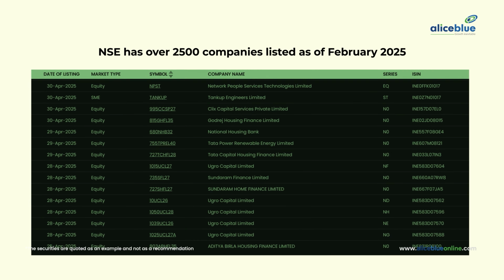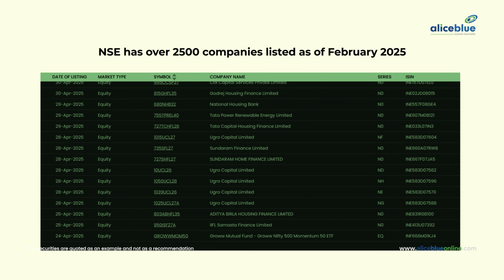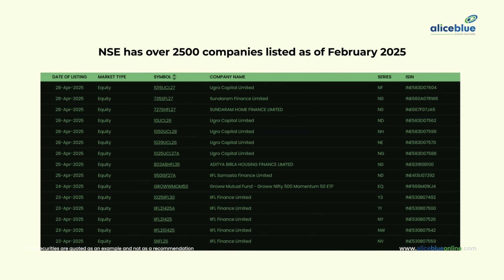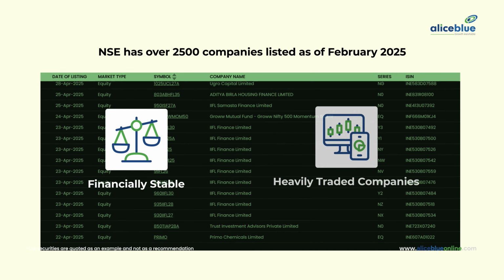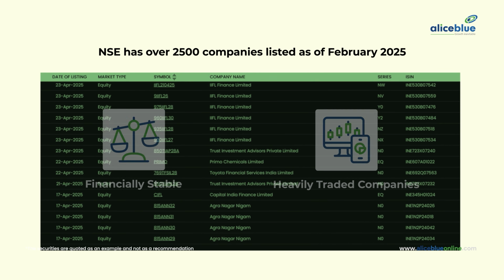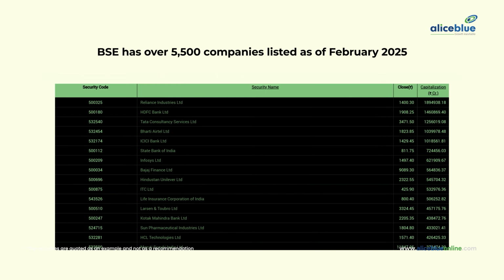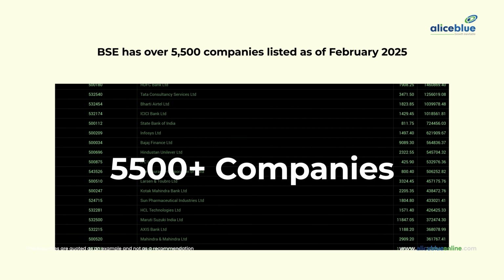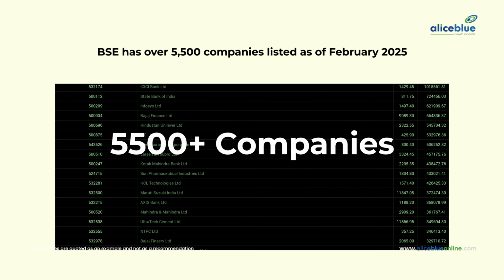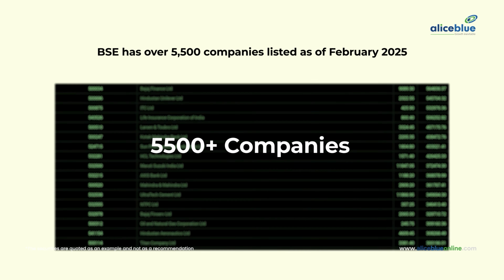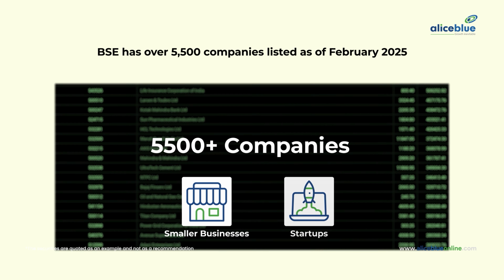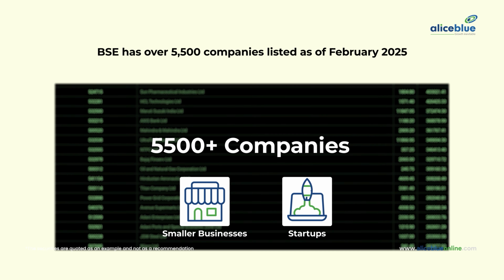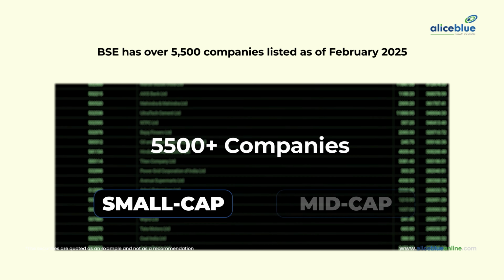NSE has over 2,500 companies listed as of February 2025. And its primary focus is on financially stable and heavily traded companies, or in other words, large cap stocks. BSE, on the other hand, has over 5,500 companies listed as of February 2025. This huge number is due to smaller businesses and startups looking to raise their capital, resulting in a high number of small and mid-cap investors, which results in a higher growth potential, but also higher risk.